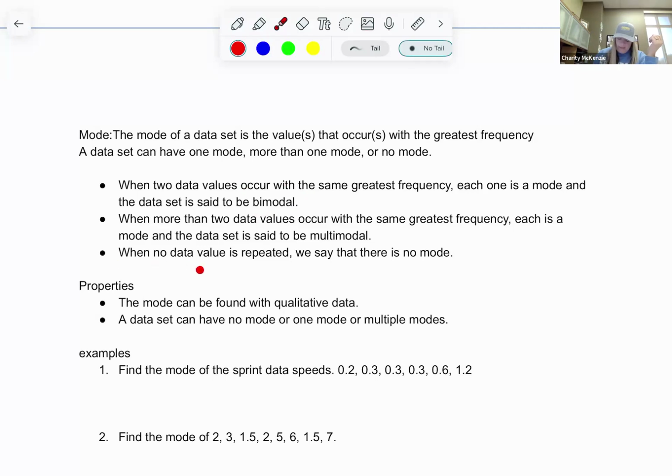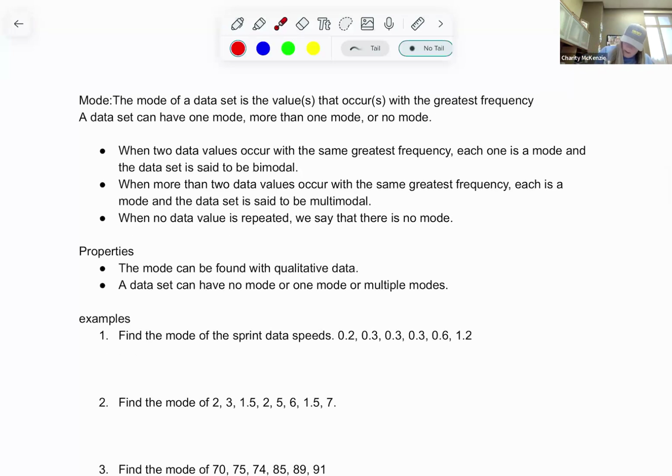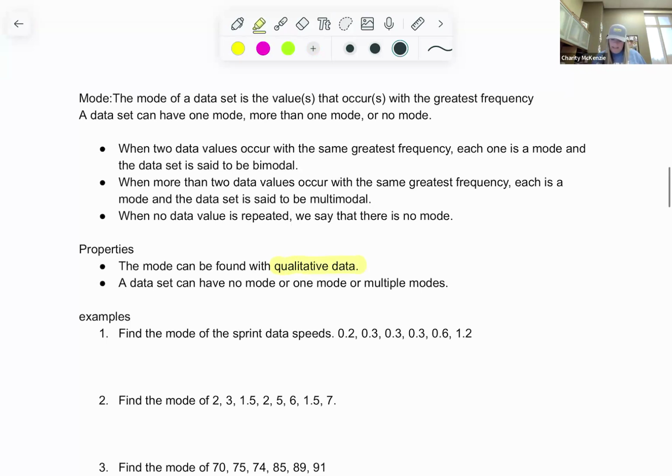And if all the data values are unique, we say there's no mode. So that's why the mode could be kind of useless, because there might not be one, or maybe the 2 lowest values are the same and every other number is way higher. So you really have to look at the mode. But we like it for our qualitative data, which is really helpful.